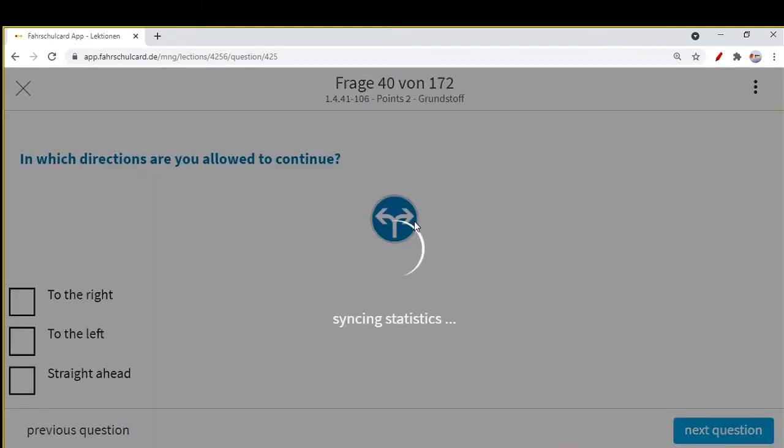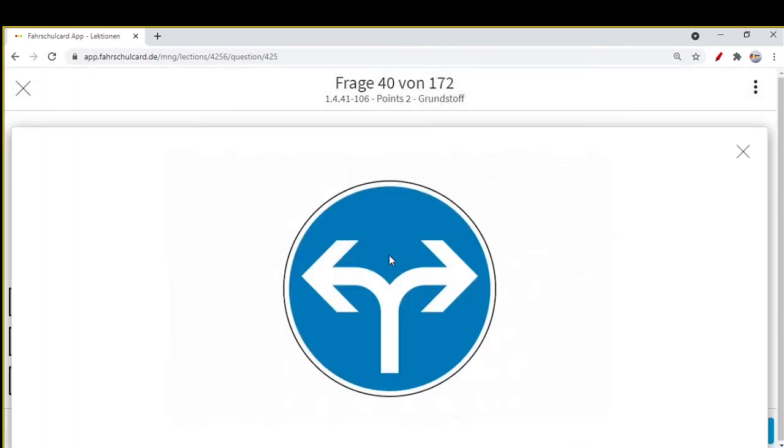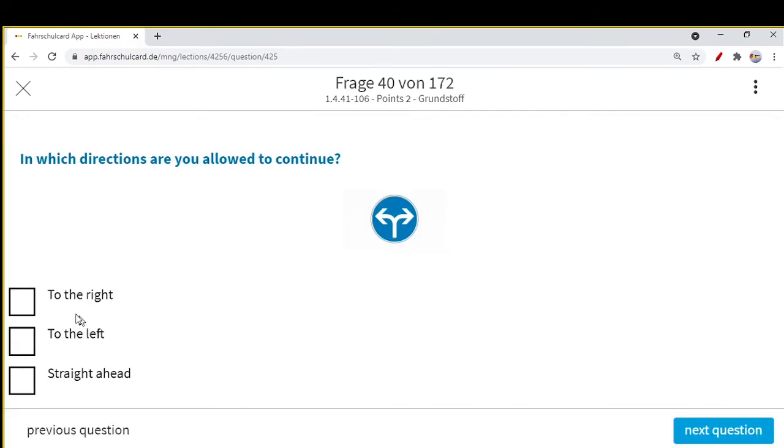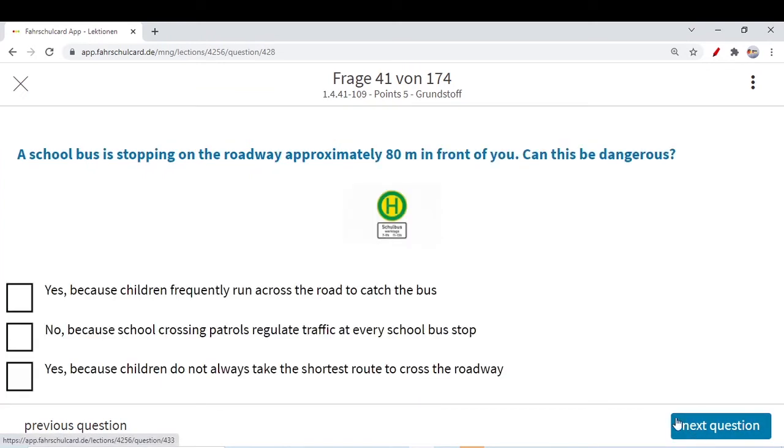Next question: in which direction are you allowed to continue? If you see the blue color, as I told you, a blue circle, it is allowed. What is allowed? You can take right hand, you can take left hand. So you can continue to drive to the left or to the right. Straight ahead is not an option. There is no arrow pointing straight ahead, and this answer is correct. Now let's move to the next question.